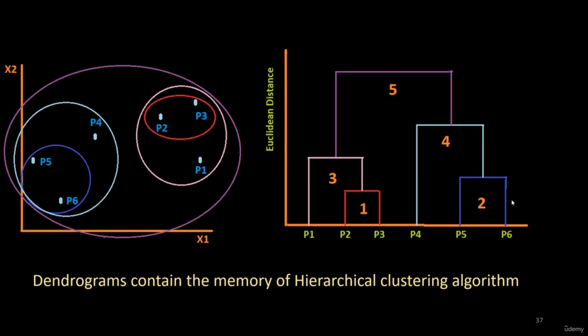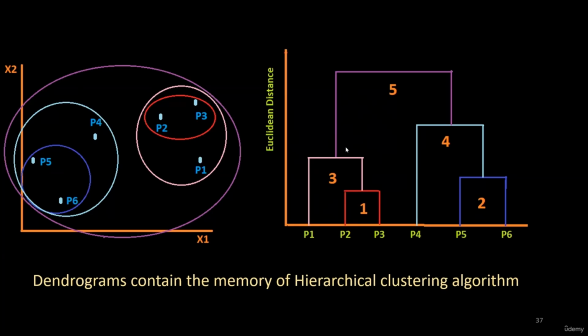That was the second step. The third step was to combine P2, P3 and P1. You can see that 3 is written where we combine P1, P2 and P3. The fourth step was to combine P4, P5 and P6 into a single cluster. And the final step was to merge these two clusters to make the final cluster.